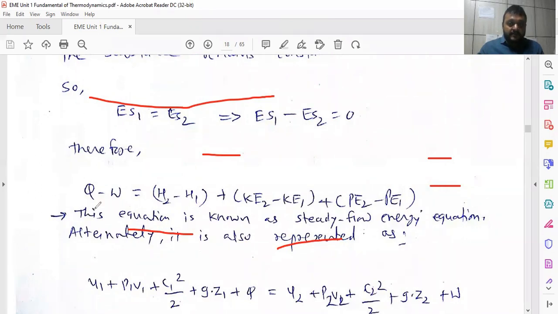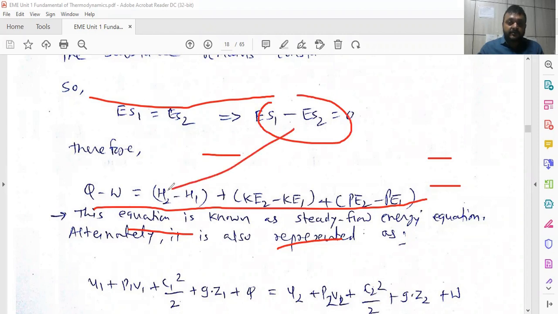Q minus W is equal to H2 minus H1 plus KE2 minus KE1 plus PE2 minus PE1. Here ES1 is equal to ES2, or we put ES1 minus ES2 as 0. So this equation is known as the steady flow energy equation for open system. If it is a closed system, then Q is equal to W, because everything becomes constant. So for a steady flow open system only, ES1 becomes ES2, otherwise not.